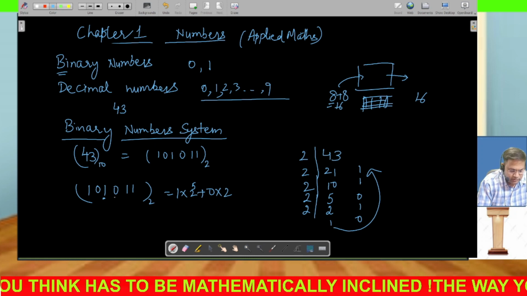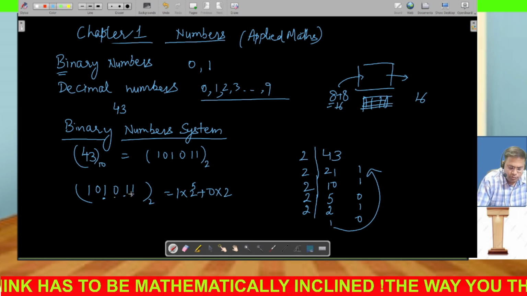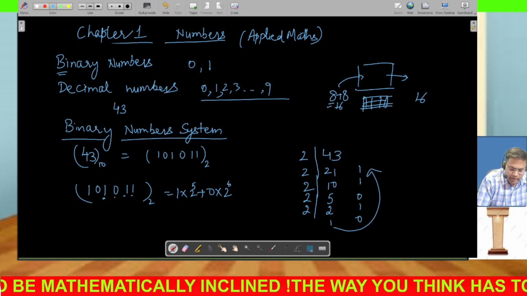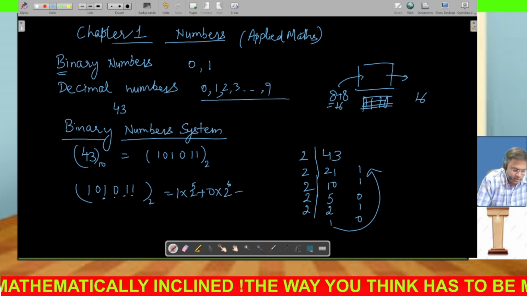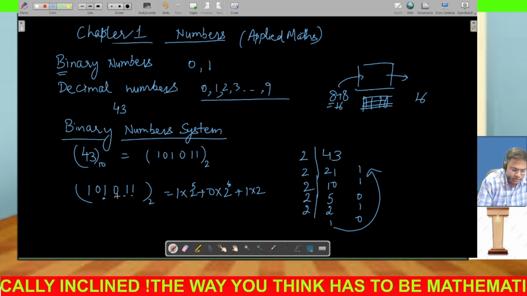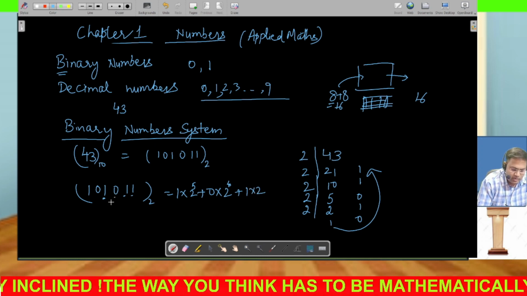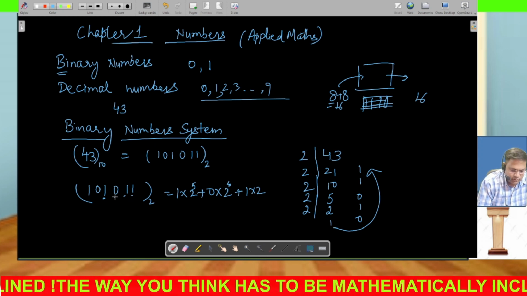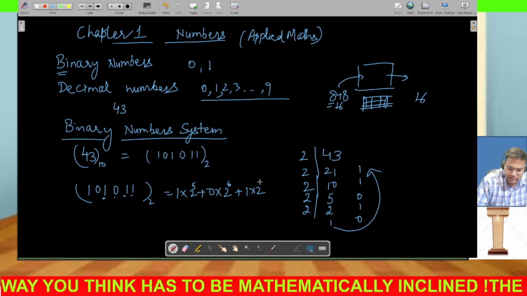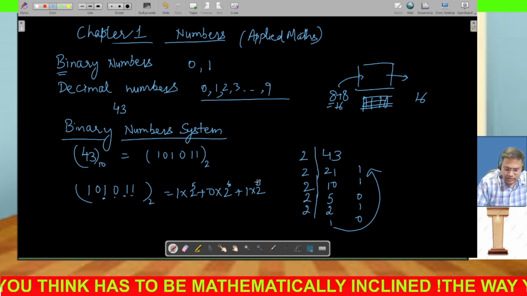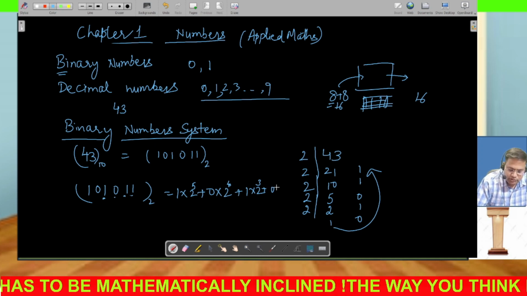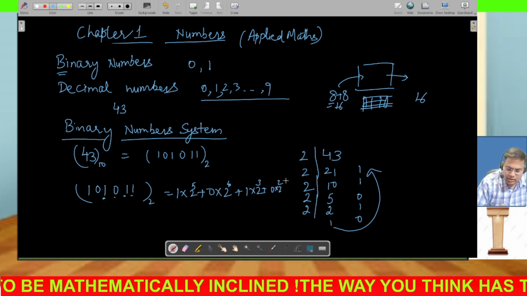So this is 1, 2, 3, 4, then 2 exponent 4. And next we have 1 again, then 1 into 2, and after 1 how many digits are there. So 0, 0, 1, 1. It means there are total 3 digits. So this is going to be 3. Similarly for 0, after 0 there are 2 digits, so 2 to the power 2.